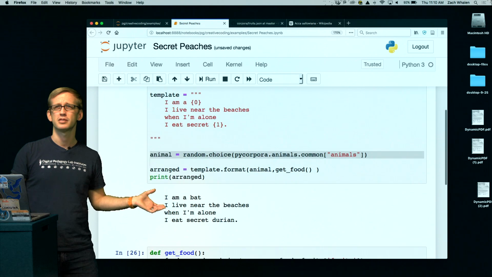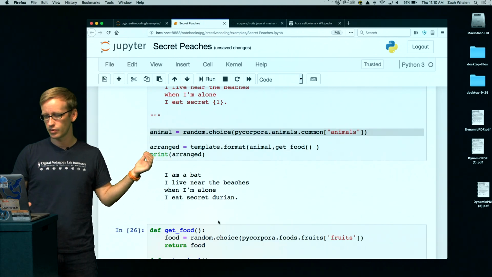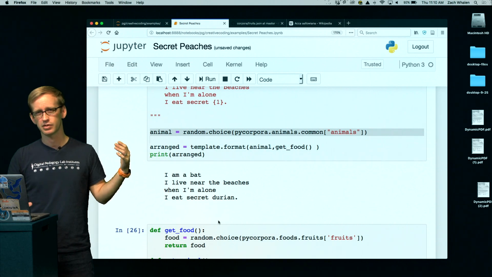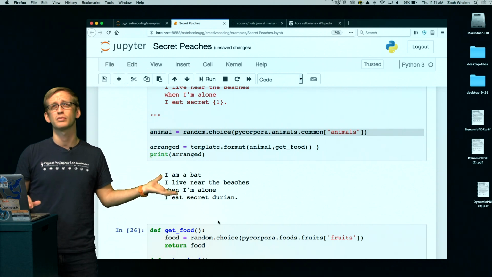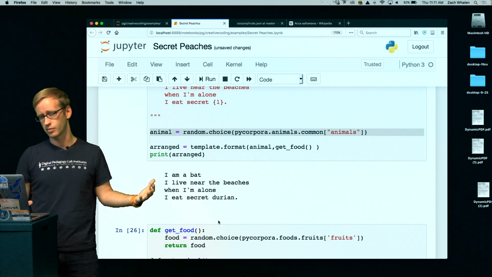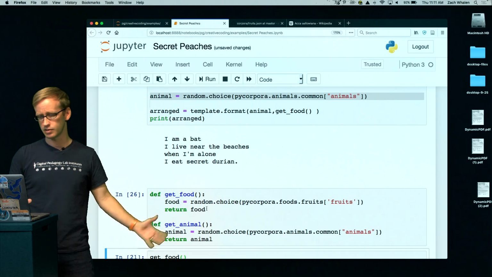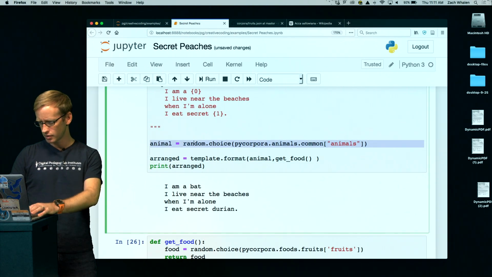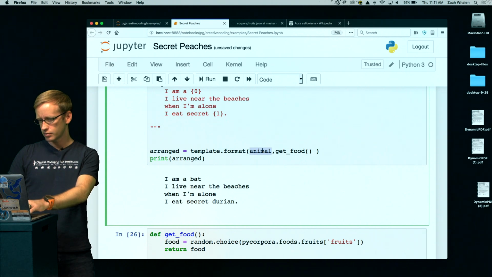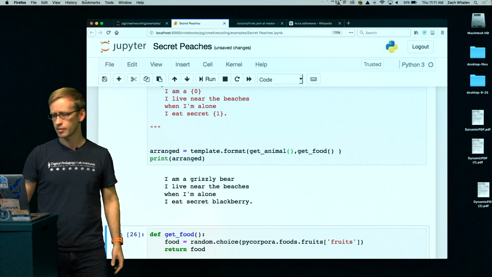The nice thing about doing this in functions, by the way, is I'm going to get a lot pickier with these lists, like returning a rhyme, so I need to make sure that the animal or the food that these functions are returning has the right rhyme and the right number of syllables. So I'm going to be adding some more things down here to make these more specific. But we'll see. For now, this is pretty good. So again, I can delete this here. I can replace the names variable here with just the function get animal, and it works the same, but looks a little bit cleaner.